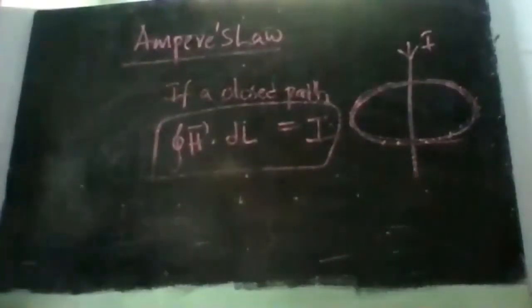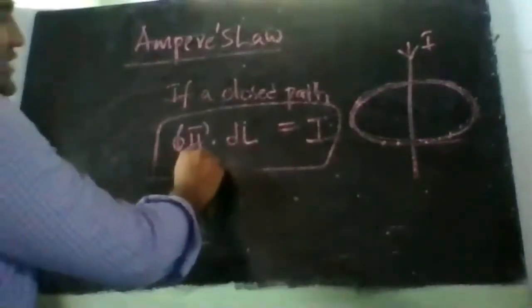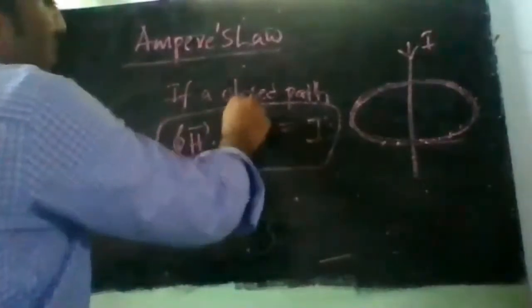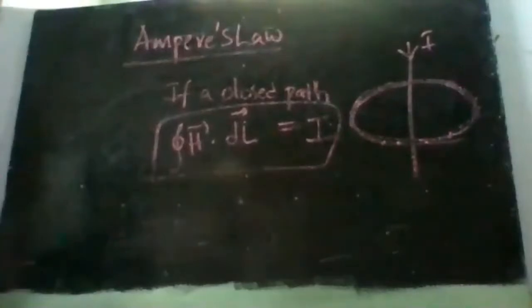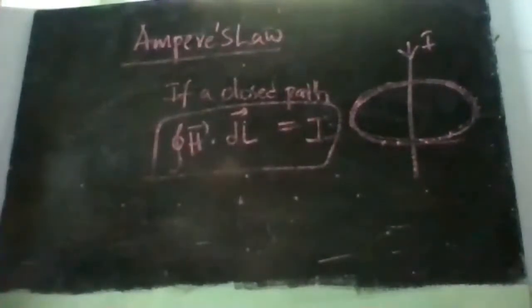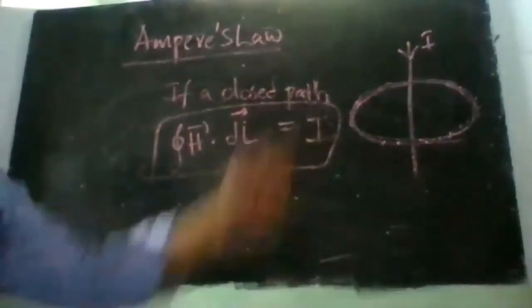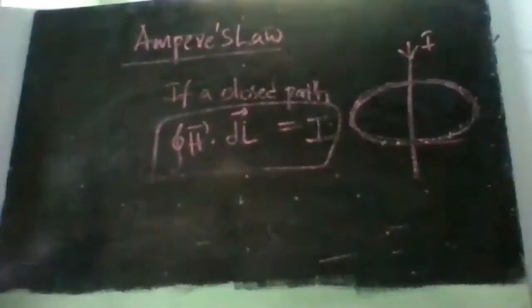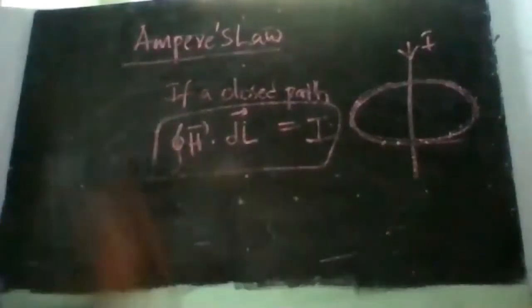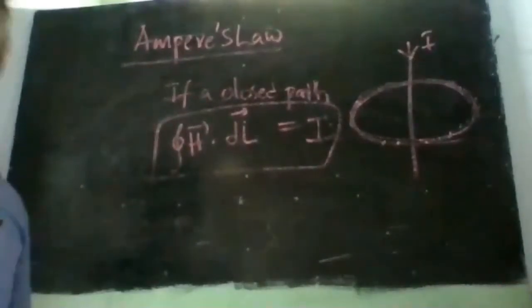Mathematically you represent it as the integral of H bar dot dl bar equal to I. H bar is a vector, dl bar is a vector, and the dot product will give us a scalar. So the integral of a scalar is equal to the current, which is a scalar. This is Ampere's circuital law.